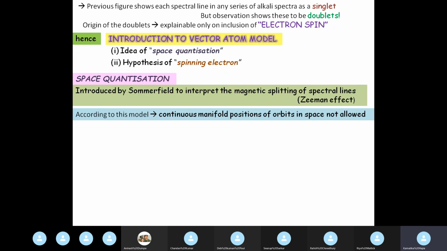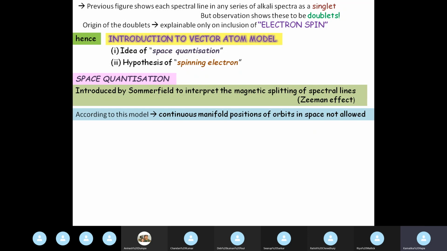Till now, we had talked about the fact that electrons can't stay in between two orbits. Electrons are allowed to stay only in specified orbits, right? But there was no restriction on the orientation of orbits.